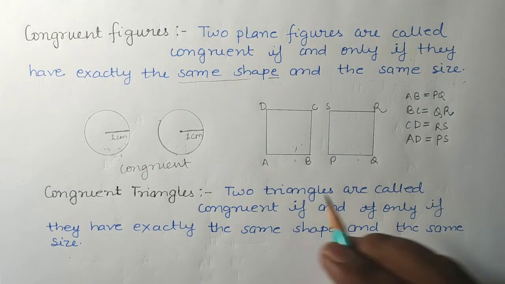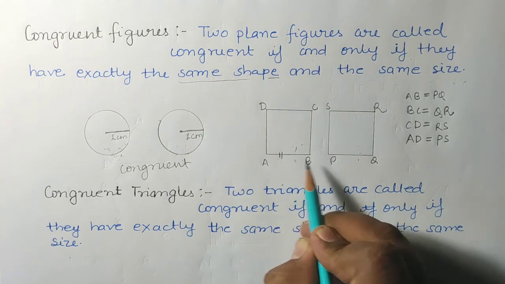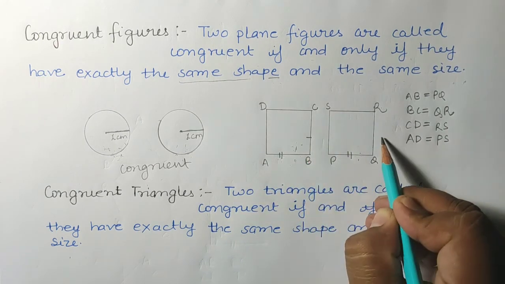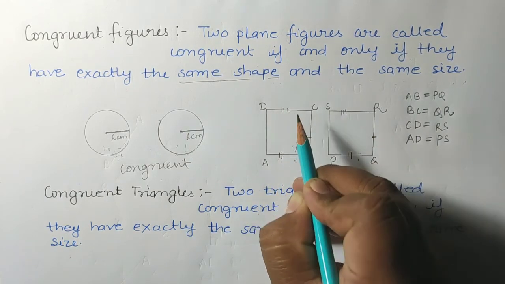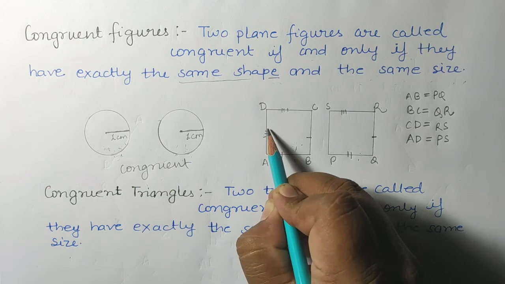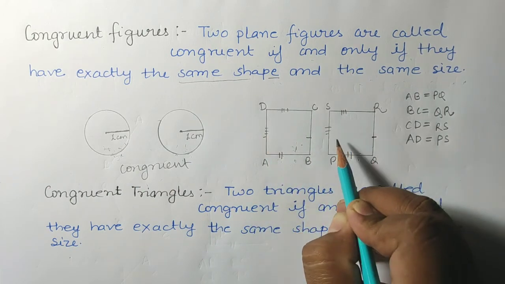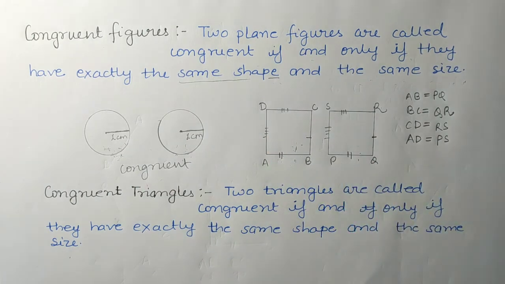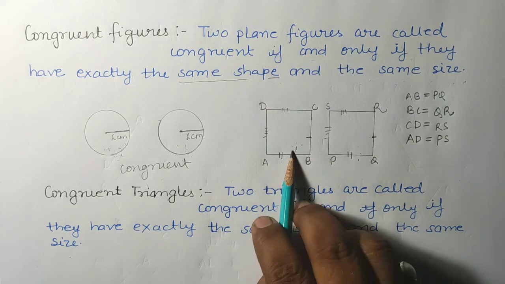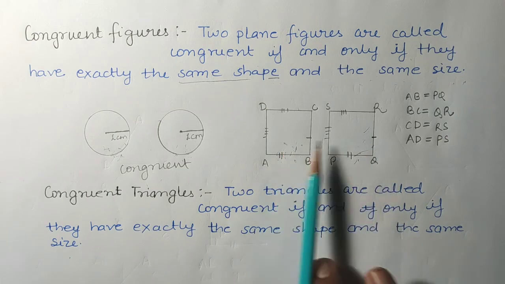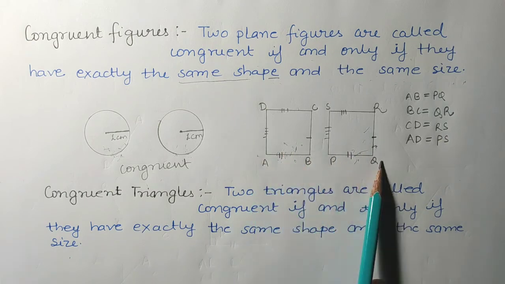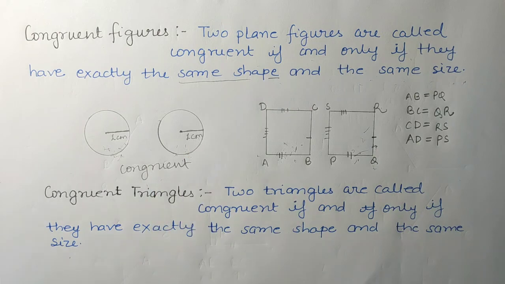So basically the corresponding sides are equal, meaning AB is equal to PQ, BC is equal to QR, RS is equal to CD, and this side AD is equal to PS. So if the corresponding sides of the two shapes are equal, then the figures are congruent. They are exactly the same in shape and exactly the same in size, then the figures are known as congruent figures.